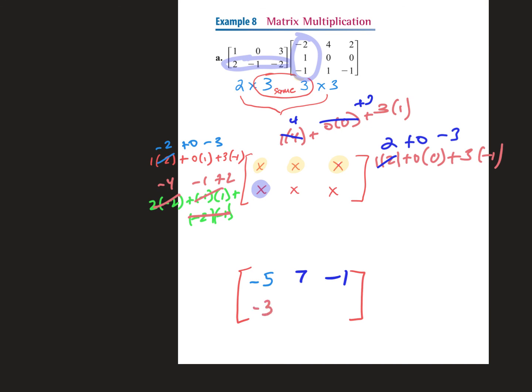So now I have second row, second column. And we're going to find that piece right there. So first times first. 2 times 4 is 8. Then I have negative 1 times 0, so plus 0. And then I have negative 2 times negative 1. So negative 2 times positive 1, I'm sorry.